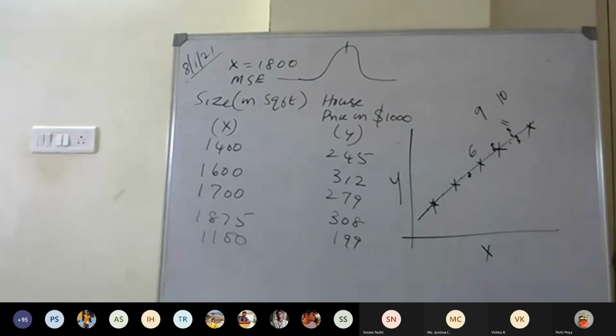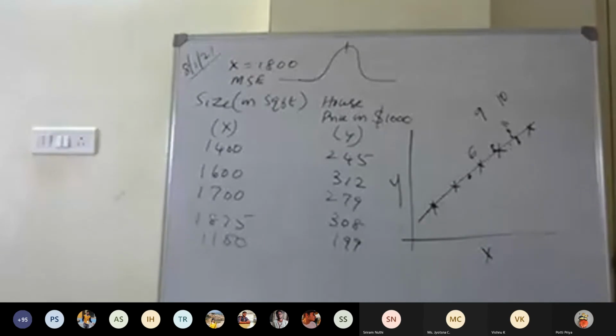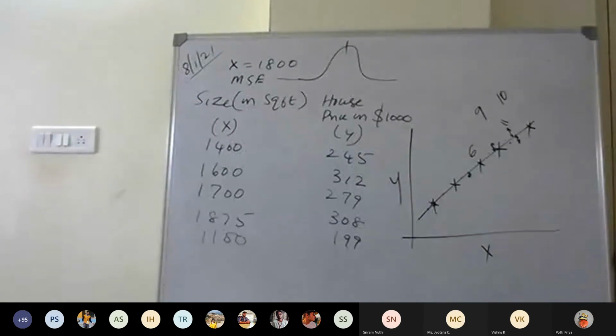Why only 109 students are present? The strength is 137, right? Everybody should attend the classes regularly. Please make a note.